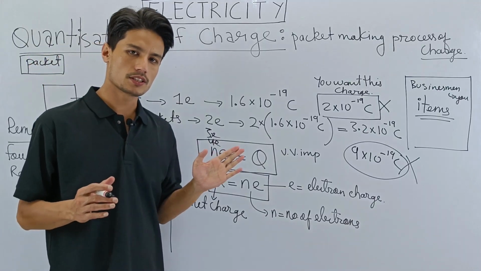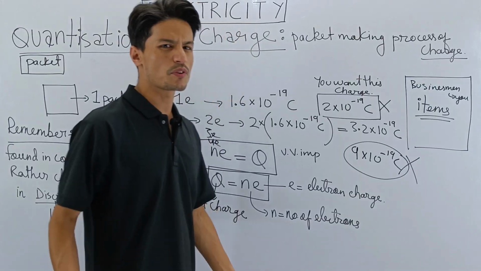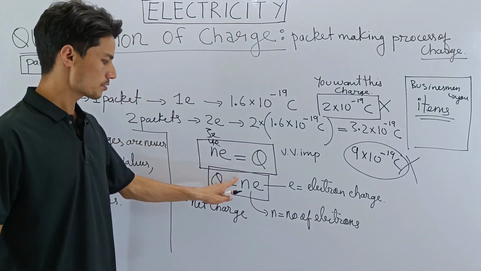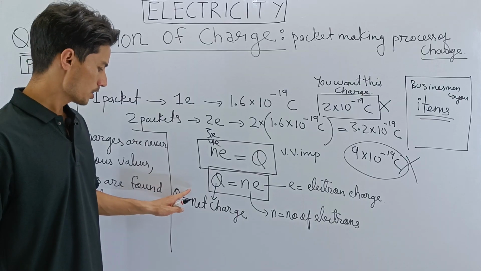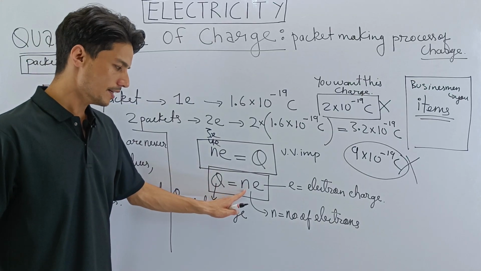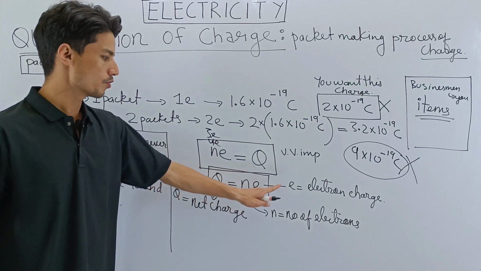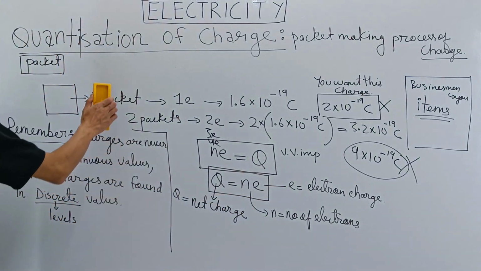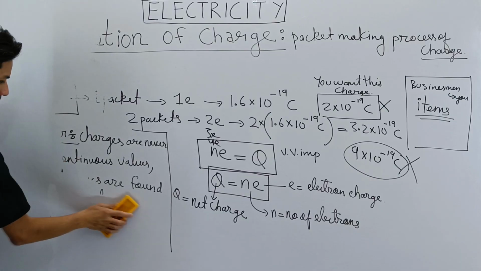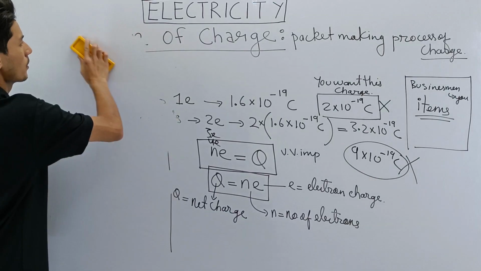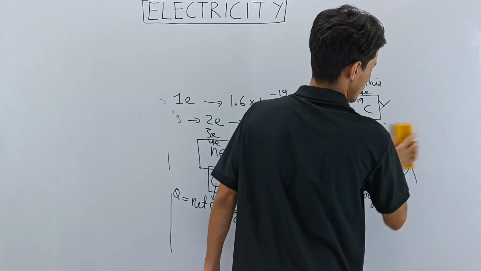I hope you understood. So we'll do some numericals now, and with numericals it'll be easier again. Remember, my dear students, don't forget the formula. This formula is very, very important. Net charge is equal to n, number of electrons, multiplied with the electron charge, the charge of 1 electron. So let's do some questions based on what we have just studied. Let me erase all of this.